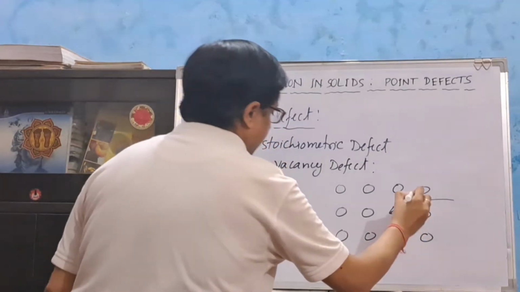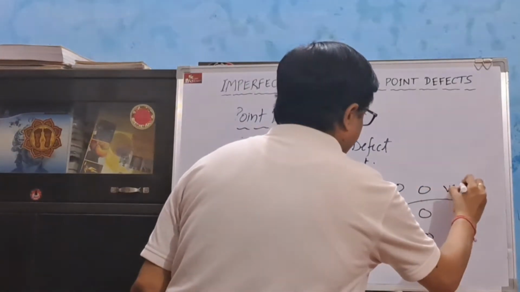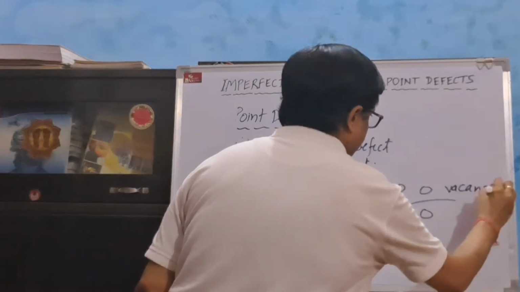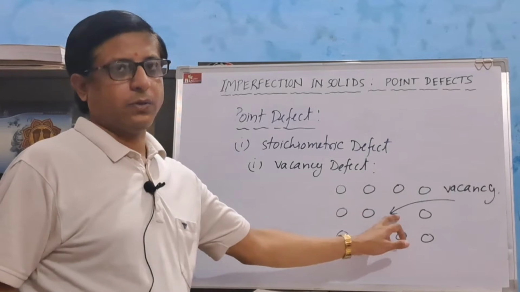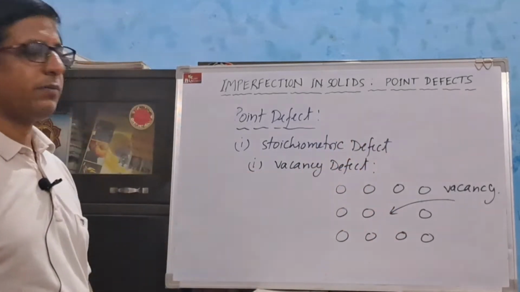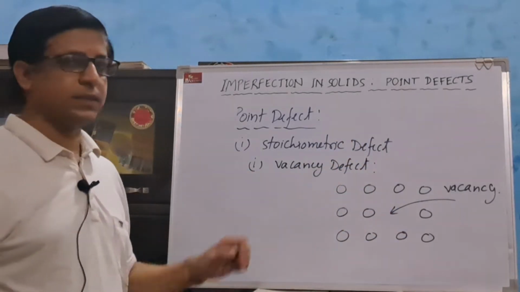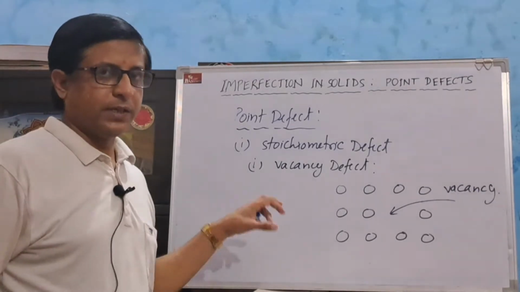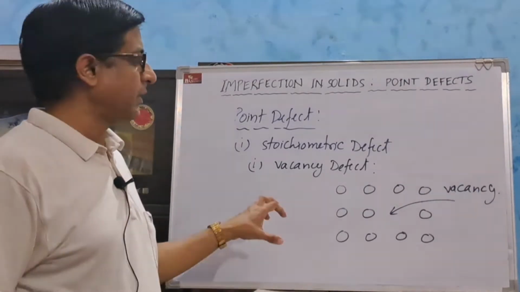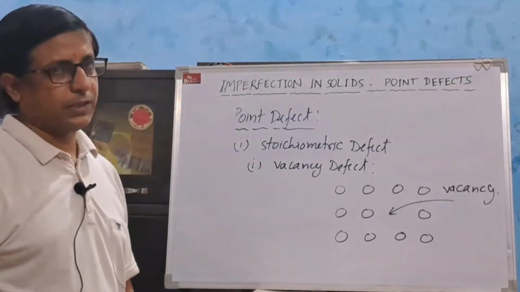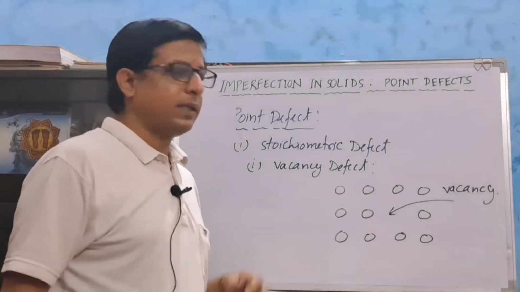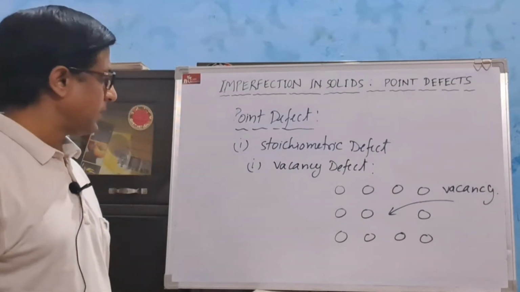This is the vacancy. One atom is missing from its original position. In case of vacancy defect, the density of the crystal decreases. This defect is produced by heating the crystal. If we heat the crystals, then vacancy defect may be generated. Here the density of the crystal decreases.